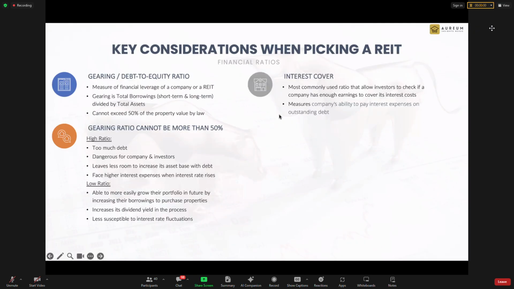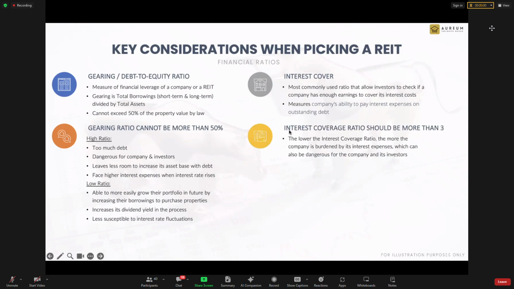And next is interest cover. Interest cover ratio, we talk about that in the stock, is whether the income they collected is able to pay back how many times of that interest. So I'm looking for more than 3. MAS has, to me, made it very lenient for REITs to bring it down even to 1.5. Initially, MAS is 2.5, no? Now they remove this 2.5. They say simplify things, make it even lower to 1.5. Actually, that will increase the risk of REITs. That will indirectly make some REIT managers take more risk.